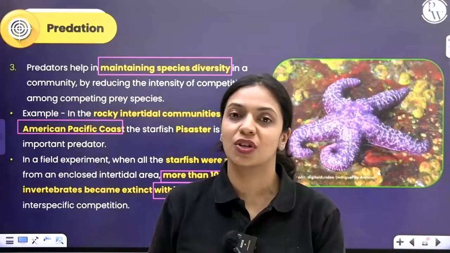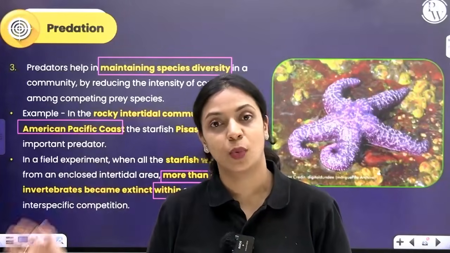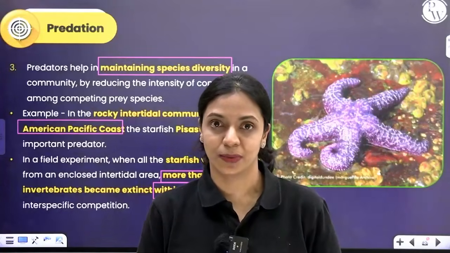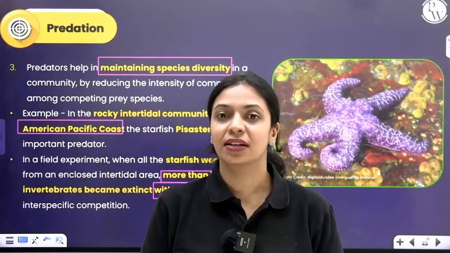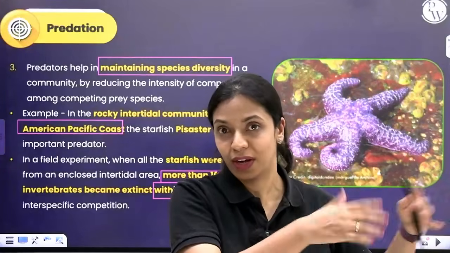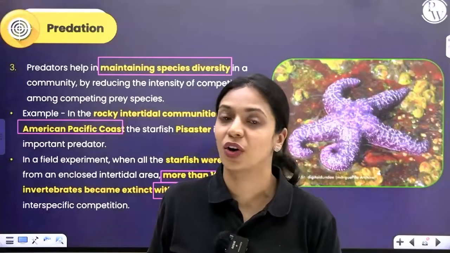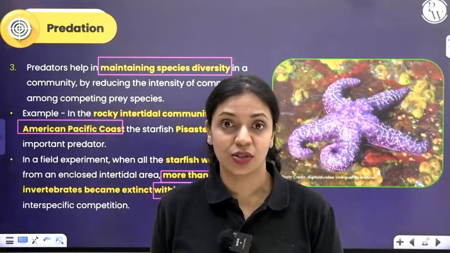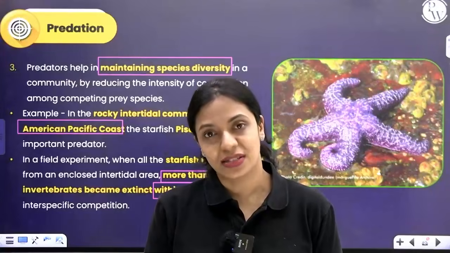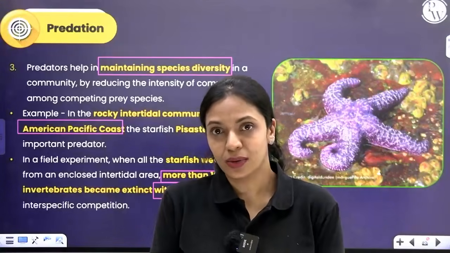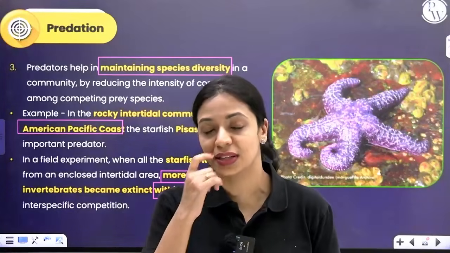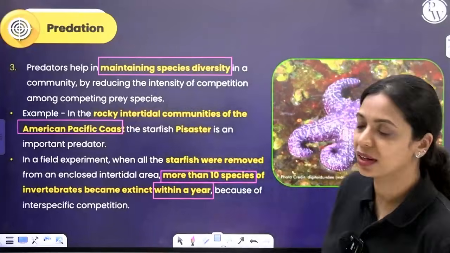Among them, competition increased and 10 of them went extinct because of competition. Now the diversity has decreased. Initially there were 30 different types, variety was more, diversity was more. Right now more than 10 of them have gone extinct. So we have less than 20 present. That shows how species diversity itself could reduce in the absence of a predator in an ecosystem.